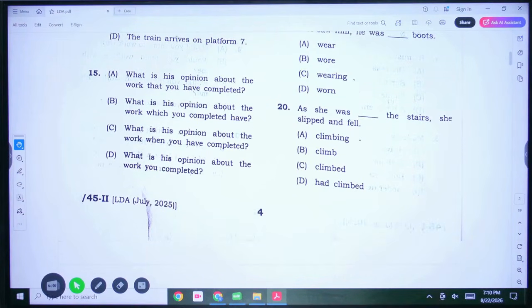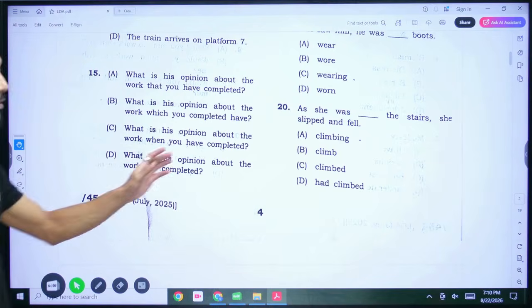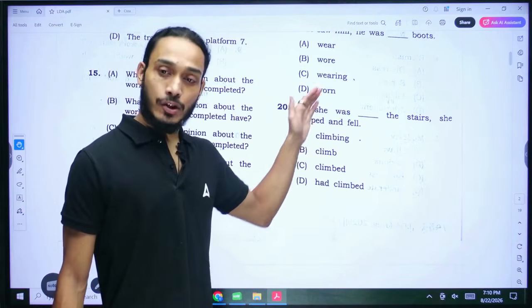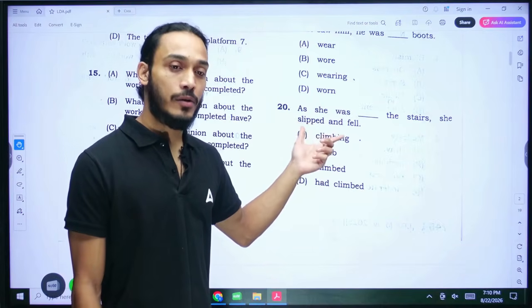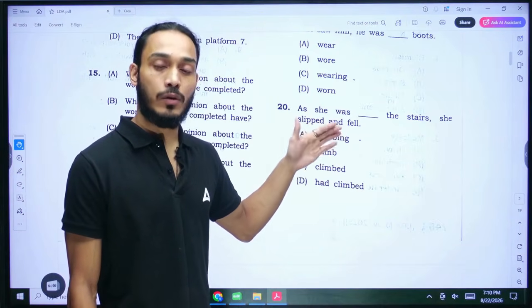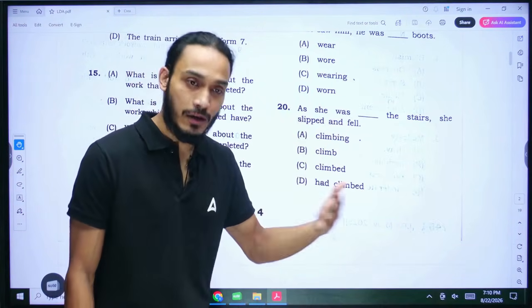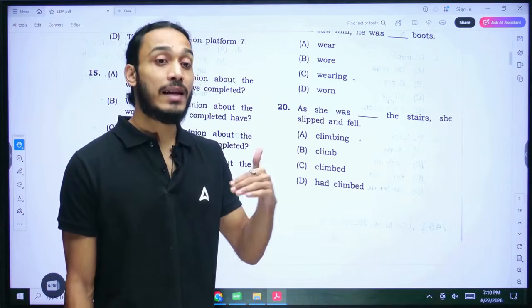Number 20. As she was [blank] the stairs, she slipped and fell. See, the action was going on, and in between that action, it got interrupted by some other action. The action that interrupted the original action was that she slipped and fell. What was the original action? She was climbing down the stairs.